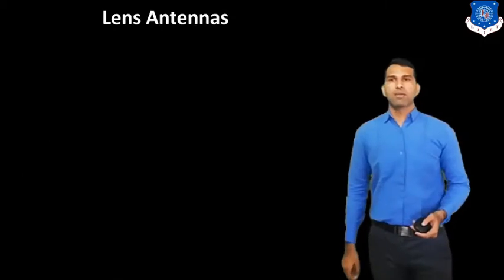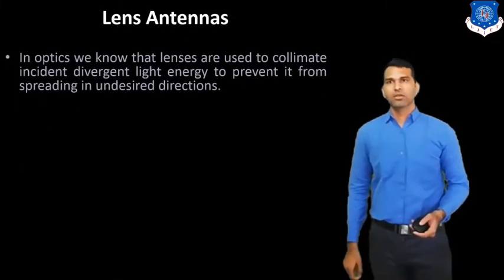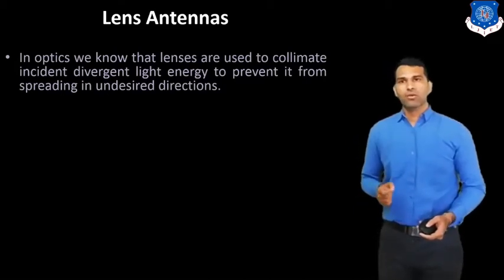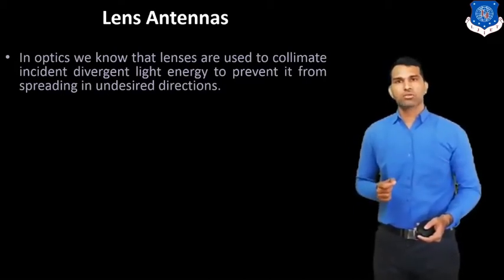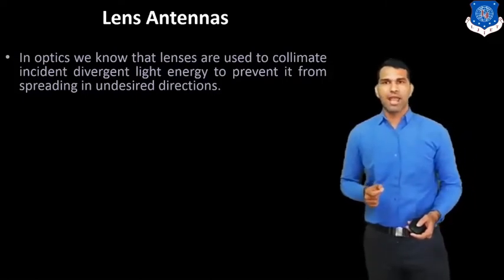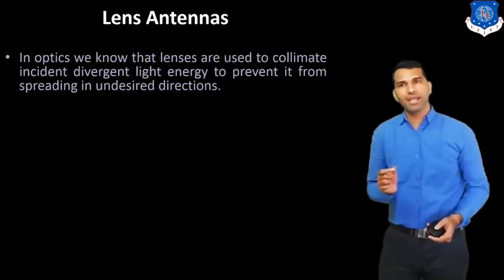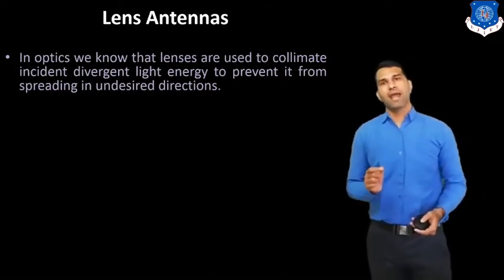Now the last type of antenna is the lens antenna. In optics, we know lenses are used to collimate incident divergent light energy to prevent it from spreading in undesired directions.